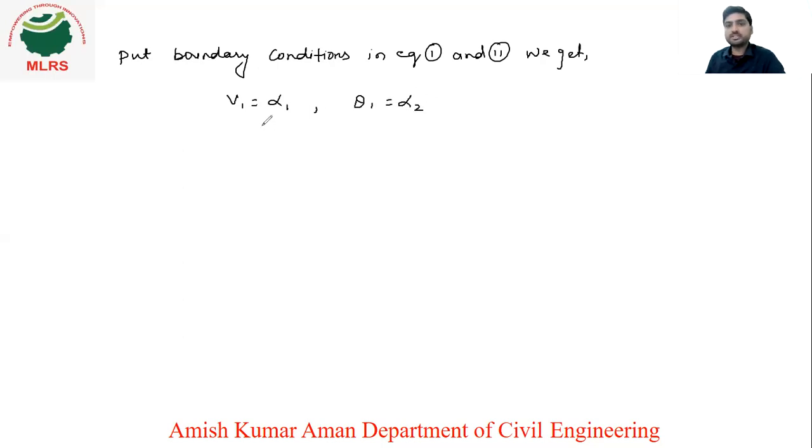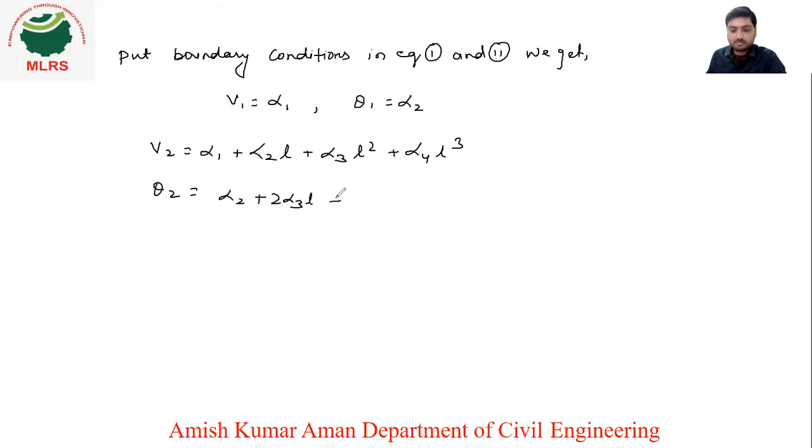Similarly, putting v equal to v2, we get v2 is equal to alpha 1 plus alpha 2 L plus alpha 3 L square plus alpha 4 L cube, and theta 2 will be alpha 2 plus 2 alpha 3 L plus 3 alpha 4 L square. These are the equations in terms of v1, theta 1, v2, theta 2.